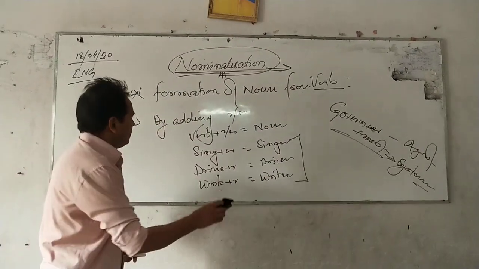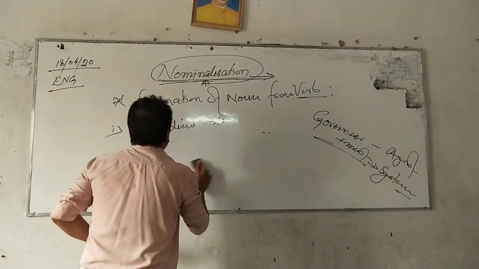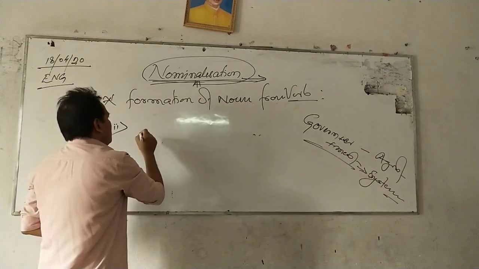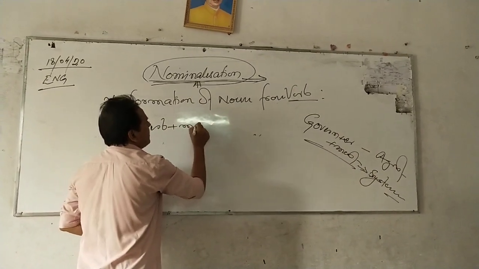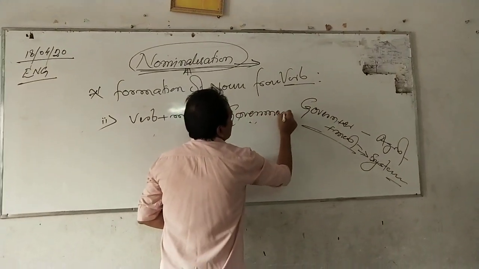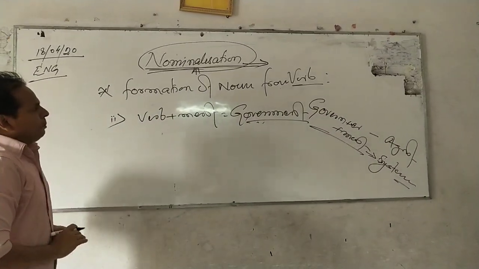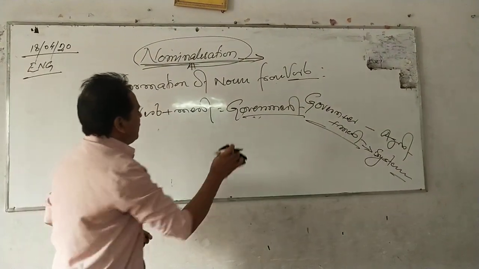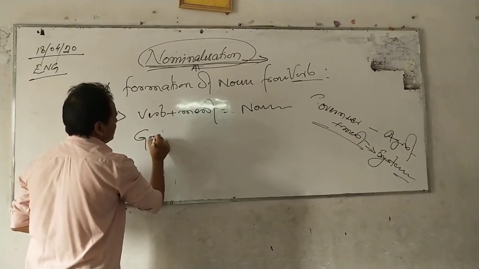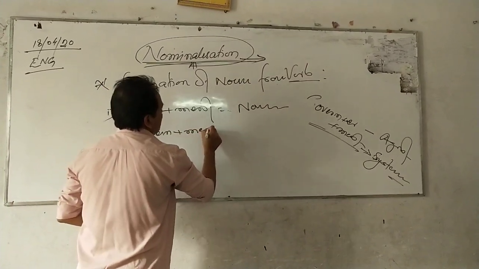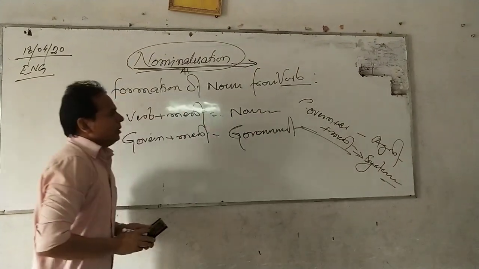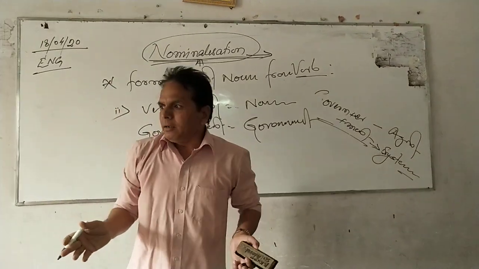So the second method of forming the noun from verb is verb plus ment equal to noun. Here is an example: govern plus ment equal to government. So many examples are there.